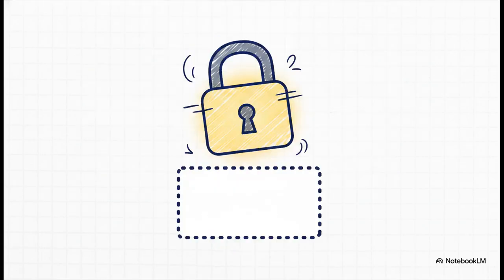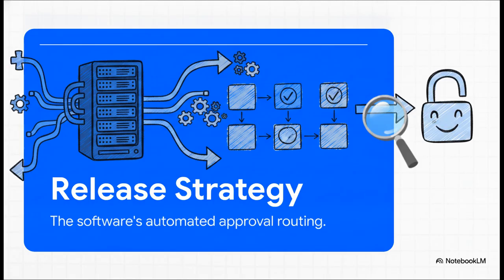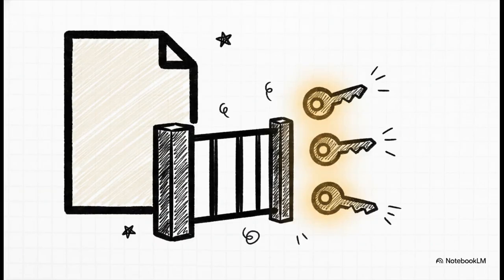Well, that critical purchasing document was trapped behind an invisible digital padlock. We call this padlock the release strategy. It's your ERP software's automated approval routing system. It ensures a document absolutely cannot move forward until specific managers digitally unlock it.